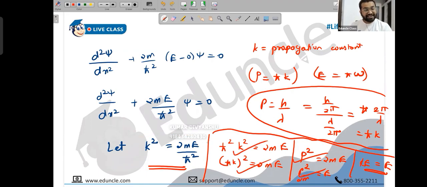Going backwards, yes, that is why K square is 2mE upon h-bar squared. Why not K? Why not K to the power 2? Why not something else? Why only K square? It has a very complete logical reason. Sir, please go to the last page once. Okay.